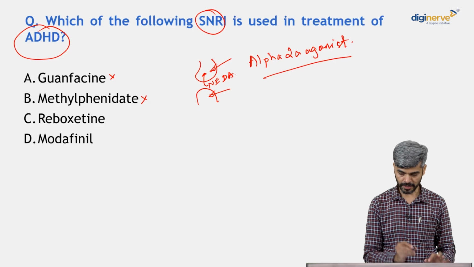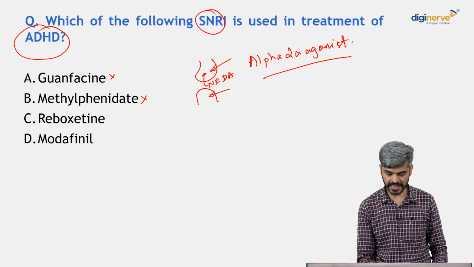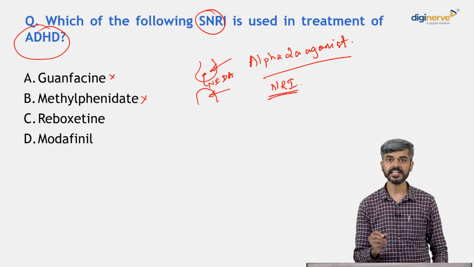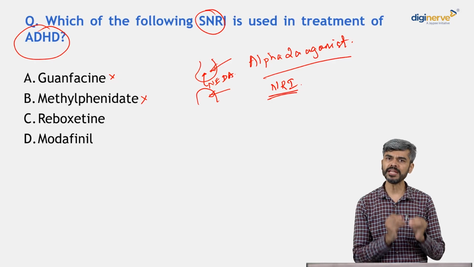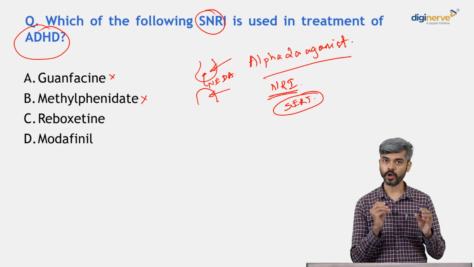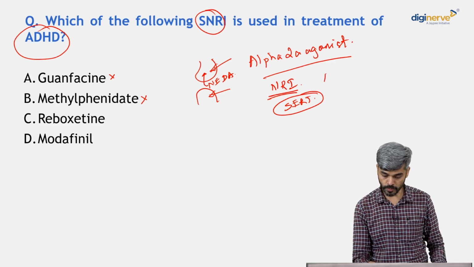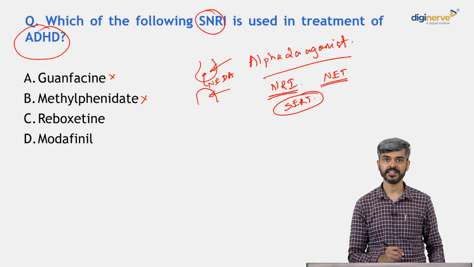So is it reboxetine? Reboxetine is definitely having norepinephrinergic reuptake inhibition. It is NRI, and it also has very minimal action on the serotonin transporter. So it blocks the serotonin transporter or SERT. It also blocks the norepinephrine transporter or NET, right?